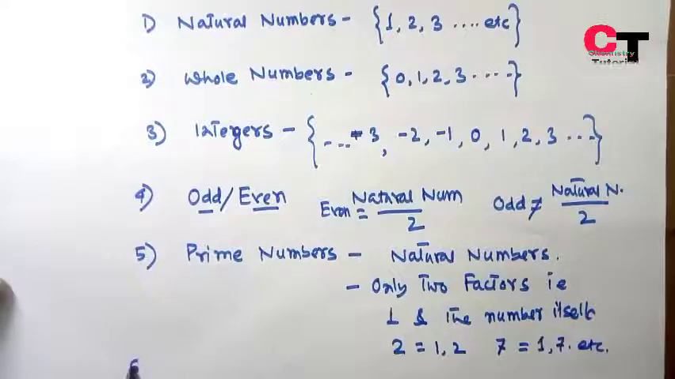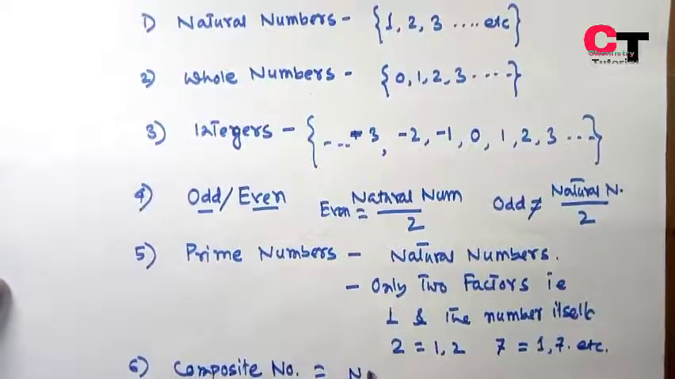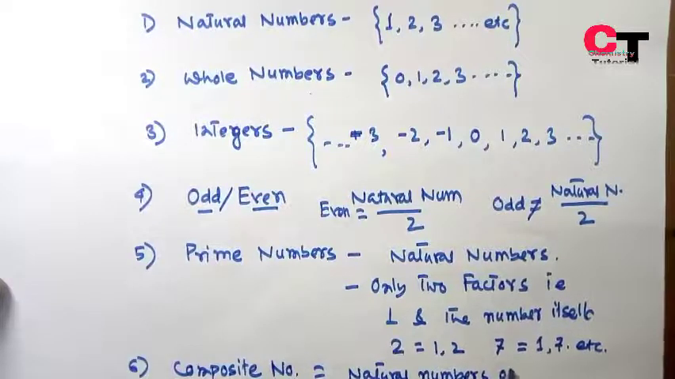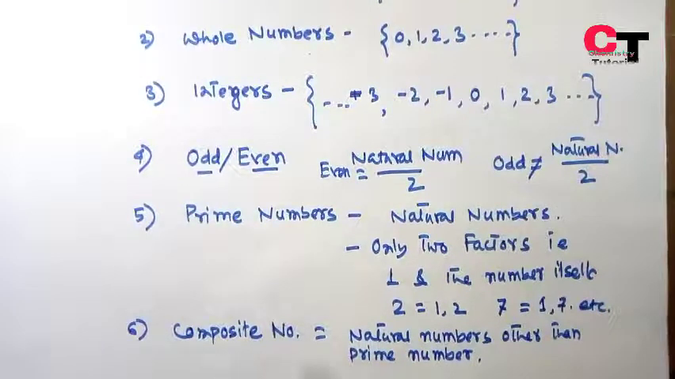Number 6 is a composite number. These are natural numbers other than prime numbers. So what is a composite number? Composite numbers are natural numbers which are not prime numbers.